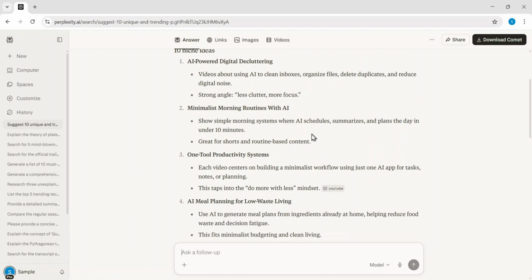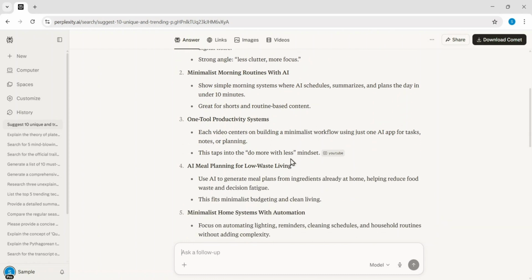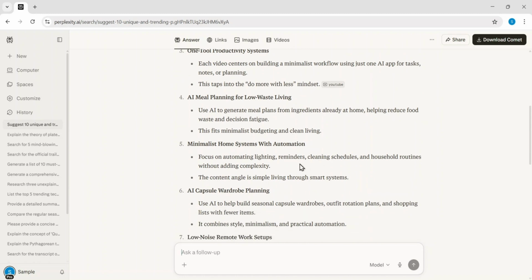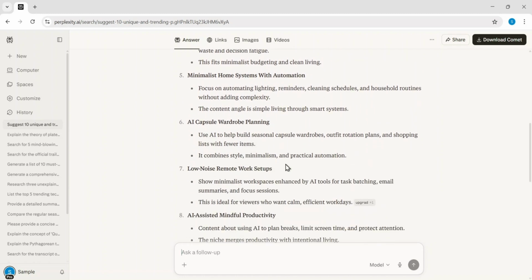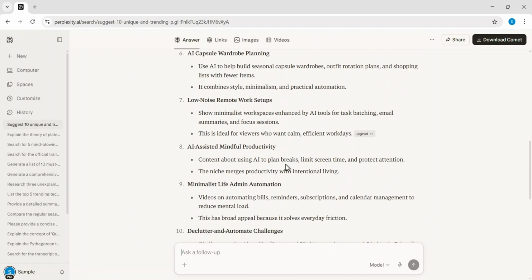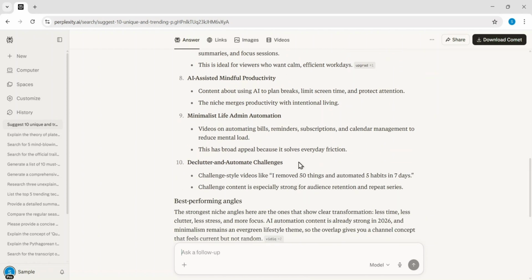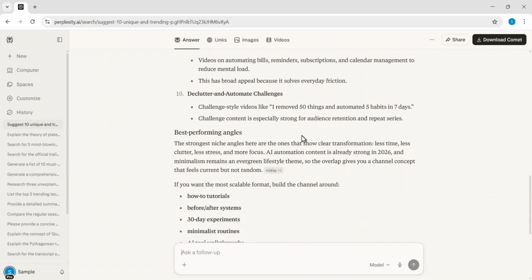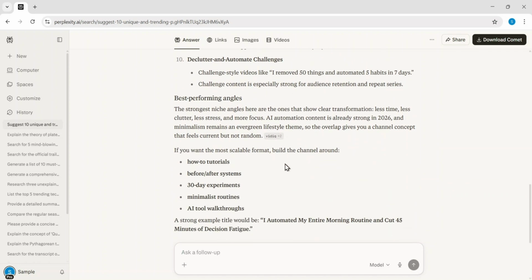As I scroll through the results, Perplexity suggests niches like AI-powered digital decluttering and minimalist morning routines that use automated scheduling. These ideas focus on using AI to manage repetitive tasks, which effectively reduces the mental load and decision fatigue of a busy day. The results also highlight low-noise remote work setups and capsule wardrobe planning, showing how broad the reach of AI-assisted minimalism can be. The tool even points out the best performing angles for these niches, such as 30-day experiments and before and after transformations.